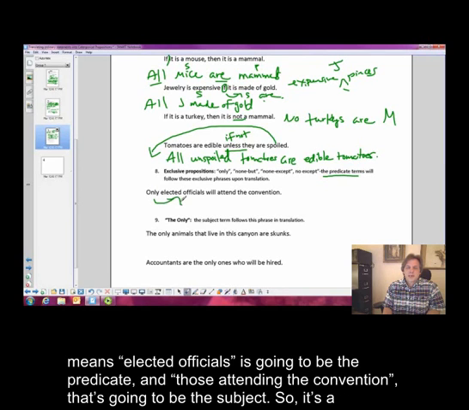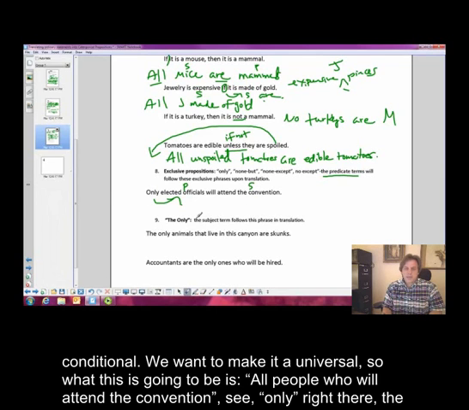This means elected officials is going to be the predicate, and those attending the convention, that's going to be the subject. So it's a conditional. We want to make it a universal. So what this is going to be is all people